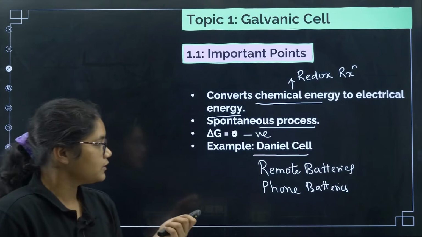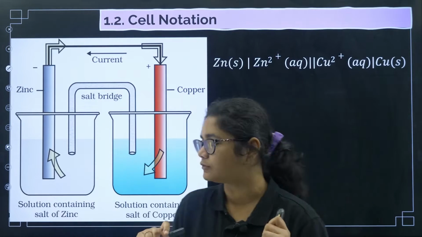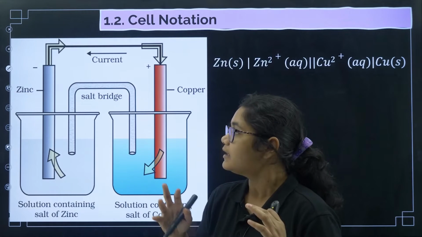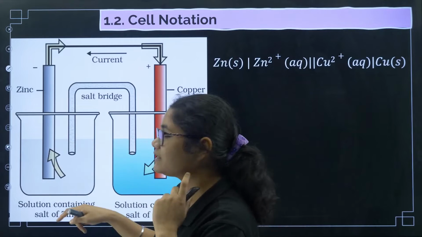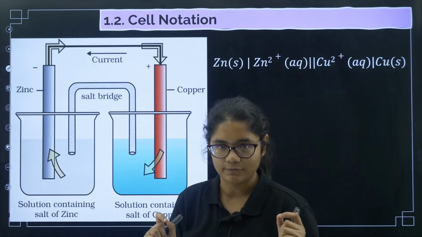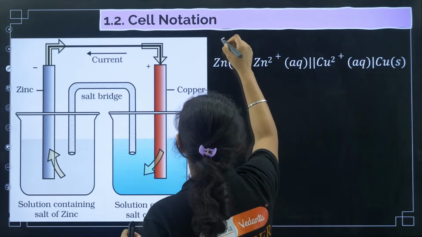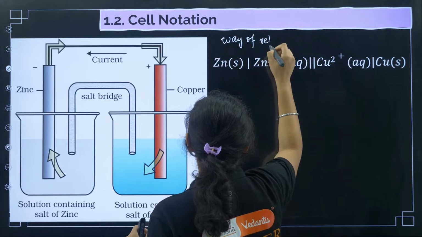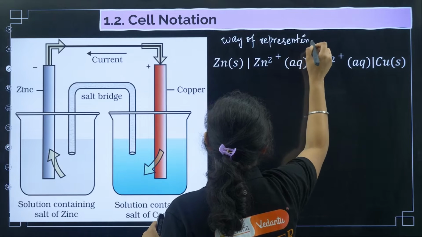So now let us see first how to write the cell notation. So this is an example of Daniell cell. So how to write the cell notation? What is cell notation? Cell notation is a way of representing a cell.